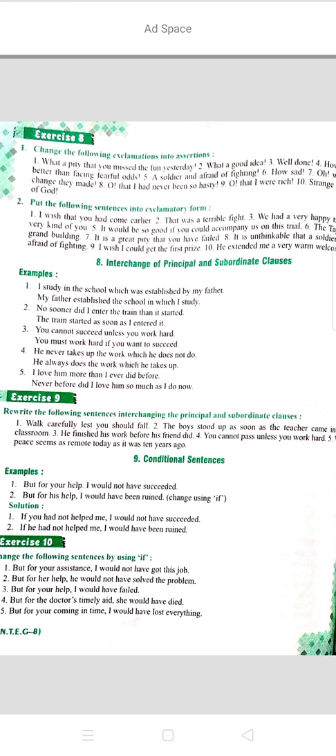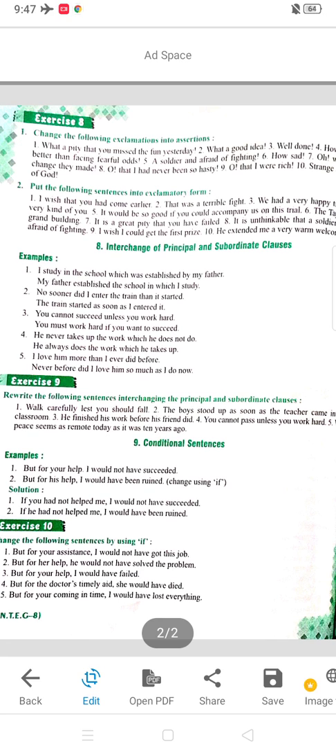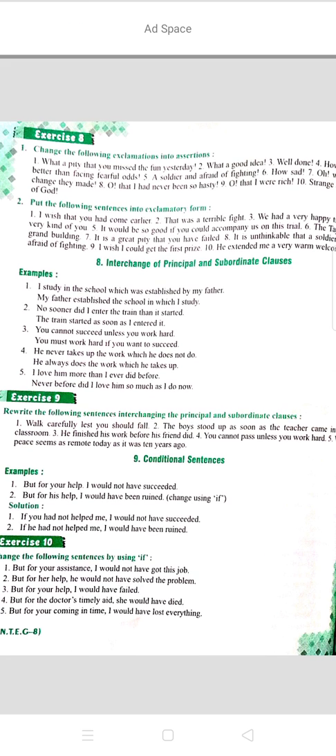Like, I study in the school which was established by my father. Here, I study in the school is a principal clause. It is not depending on any clause. It is a simple sentence. But which was established by my father is the subordinate clause, because it is depending on the clause I study in the school. If we are going to interchange the principal and subordinate clause, how will we change it? You have to change it as, my father established the school in which I study.